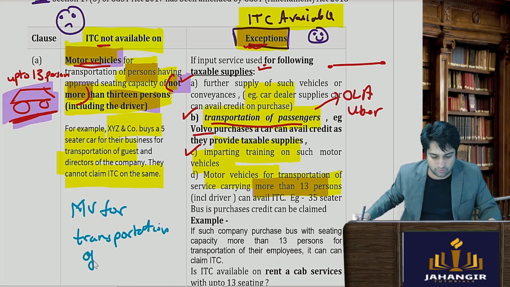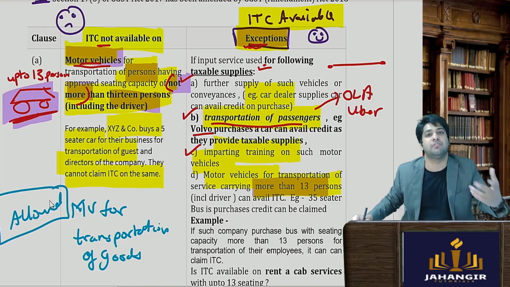Transportation of goods is allowed because it is nowhere mentioned in the negative list.